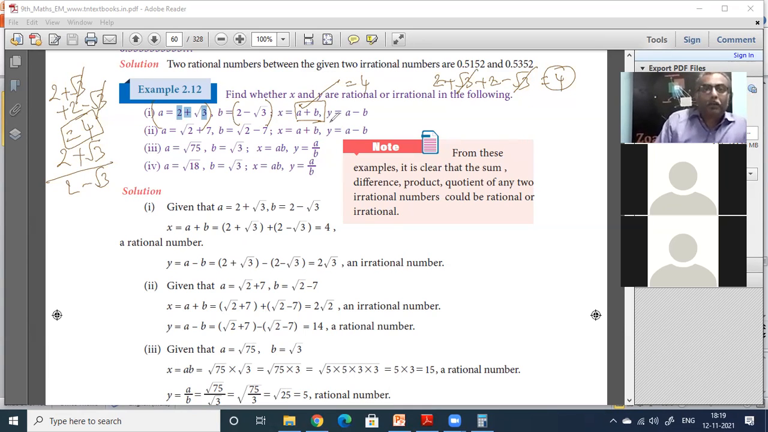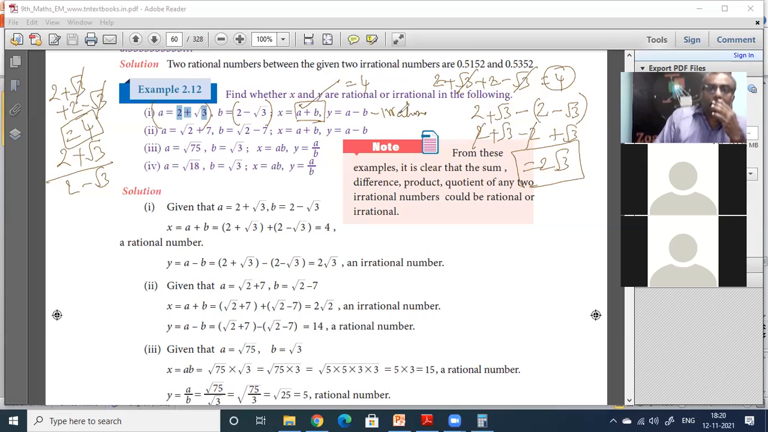Then Y is equal to A minus B. That is 2 plus root of 3 minus 2 minus root of 3, which becomes 2 plus root of 3 minus 2 plus root of 3. Now 2 and 2 cancel off. 2 root of 3 is the answer. Is this rational or irrational? Irrational, uncle. So this is irrational. And X is rational.